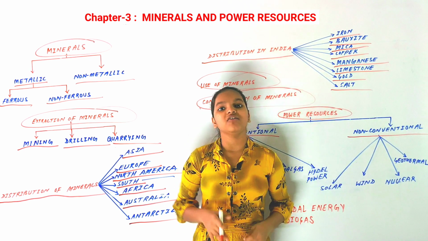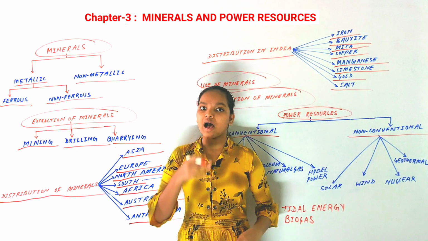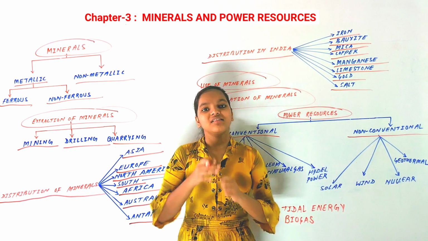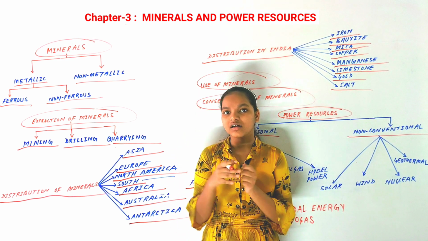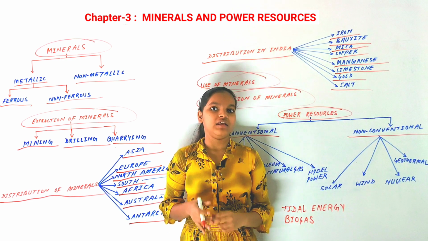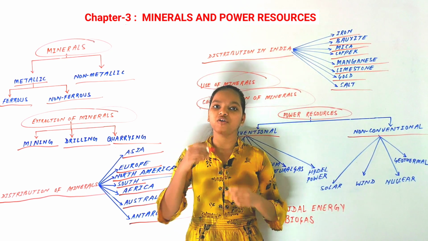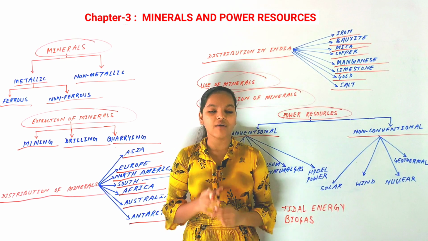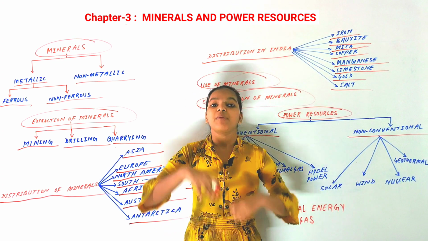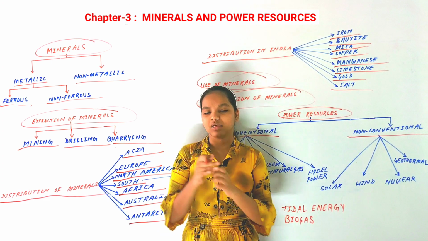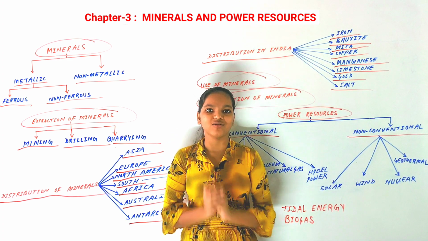And if we talk about the regions of India, then the regions where coal is mainly found are Raniganj, Talcher. Jharia in Jharkhand is also a region where coal can be found. That is a major producer of coal in India. So we have discussed coal. We produce thermal power from coal, and we generate electricity, power and heat from it. So that is also a power resource and a kind of conventional power resource,